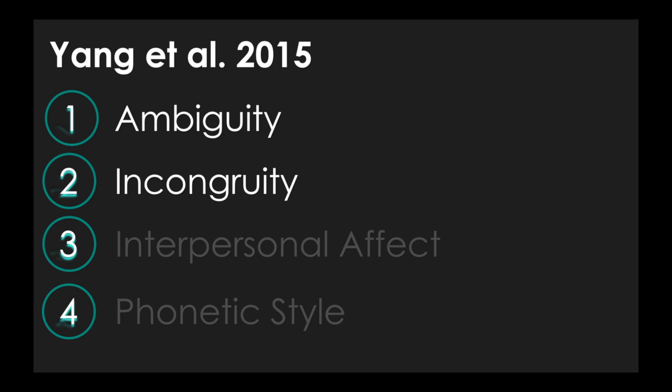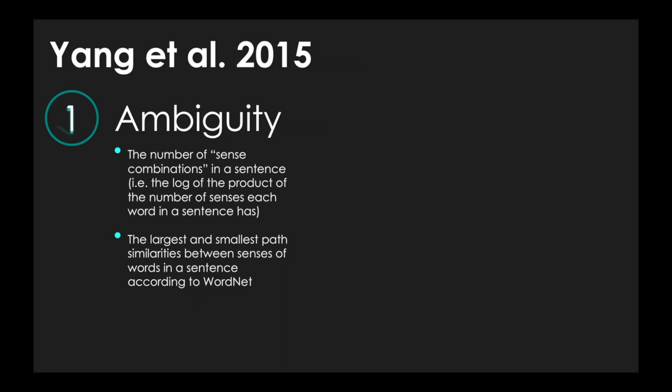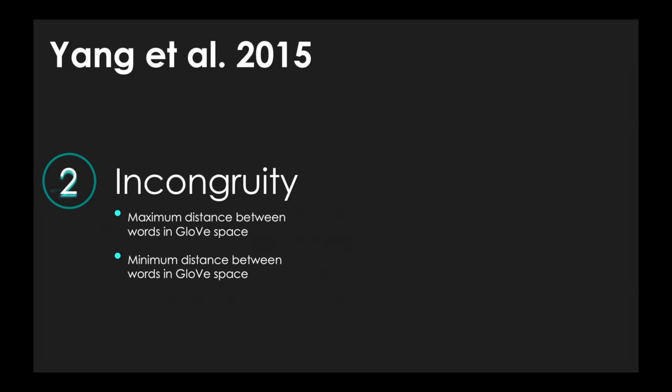Here, we're just going to focus on ambiguity and incongruity. They model ambiguity with sense combinations and path similarities. They model incongruity with distances in GloVe space.